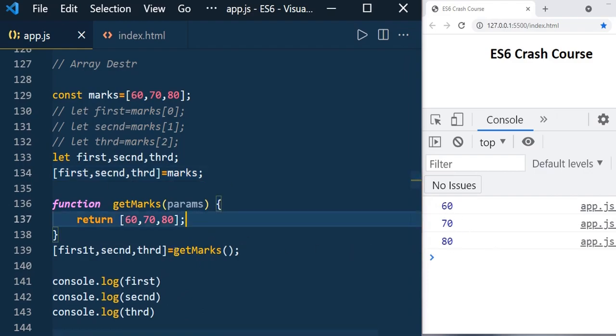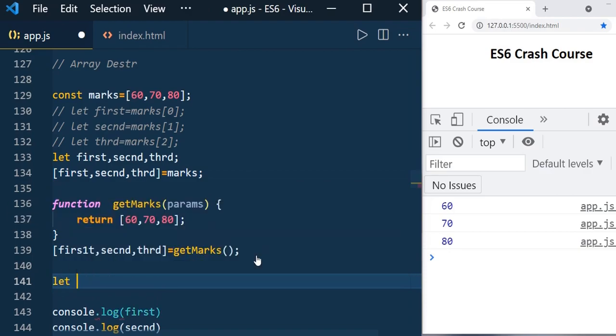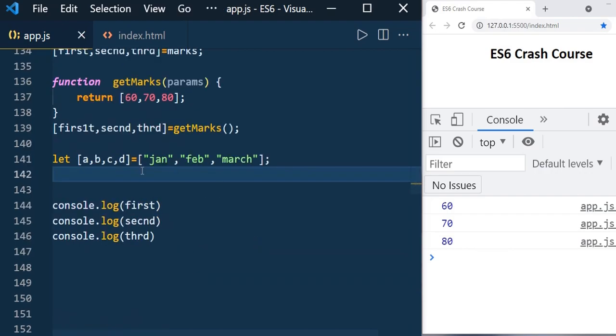So let's say you have A, B, C. You have an array where it is having John. Here we have A, B, C, D variables, but we have only 3 values. So what will be the result of D? We know that A will print John and B will print February and C will print March.